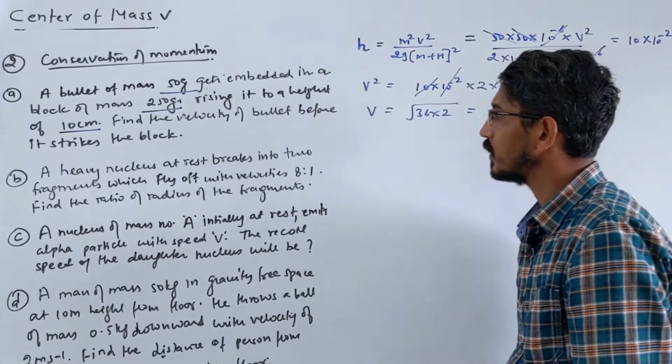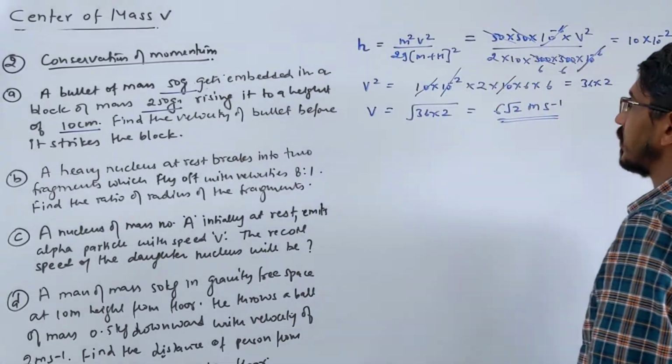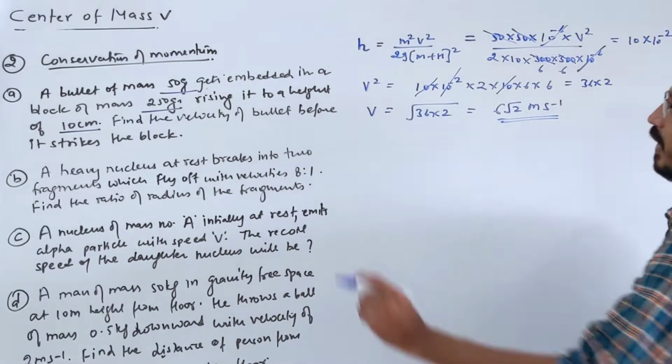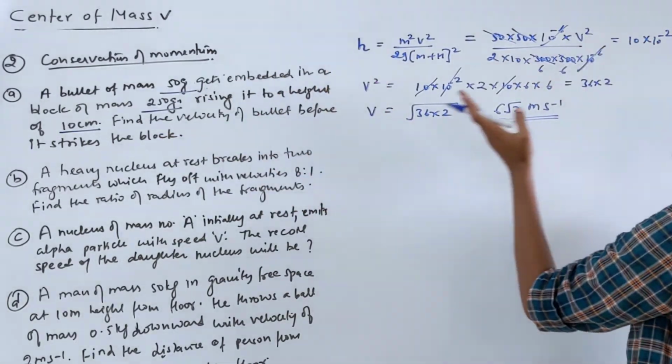Let's move on to the next problem. It was quite simple only. The height is given, we have to find the velocity of the bullet. We have found it, no problem.